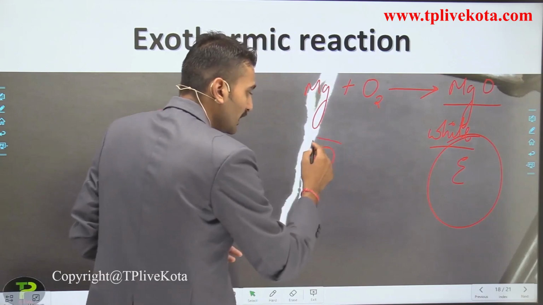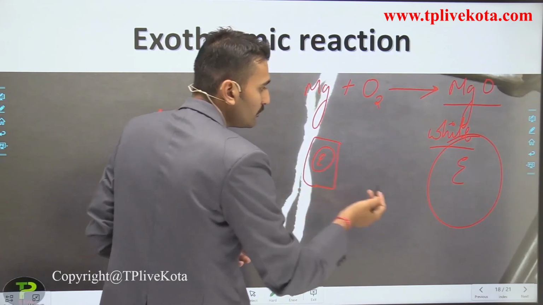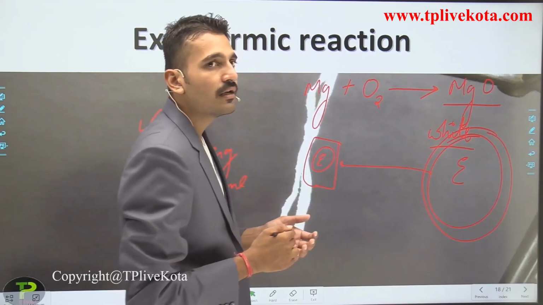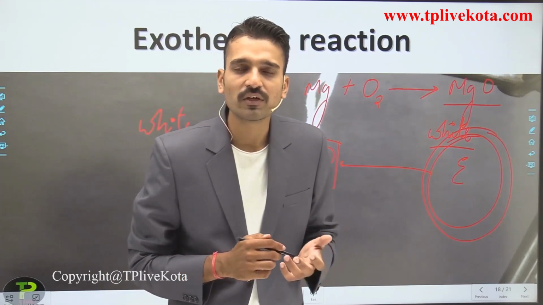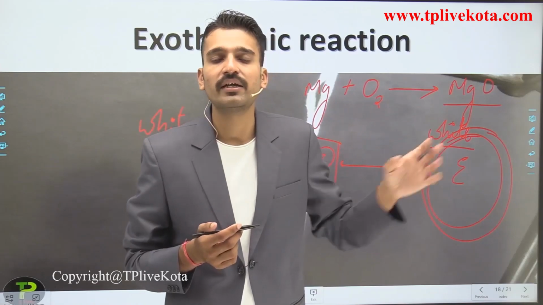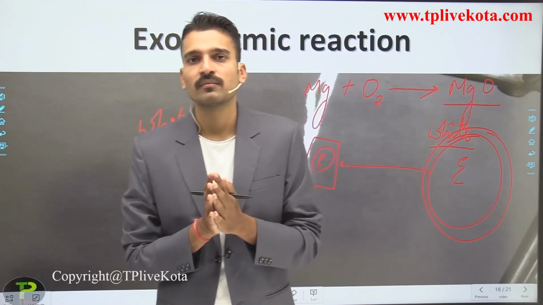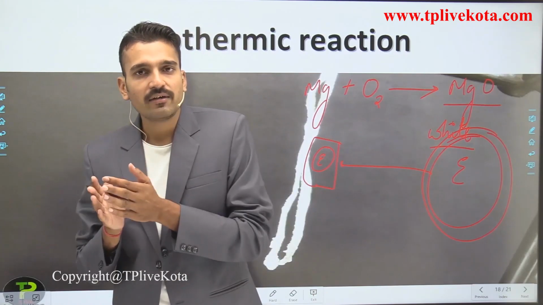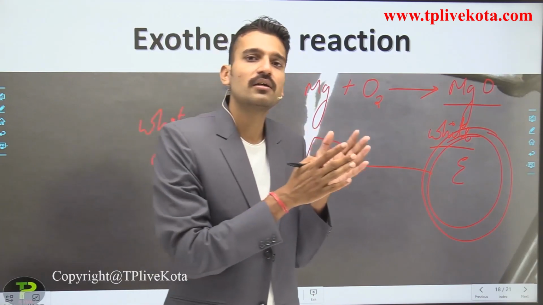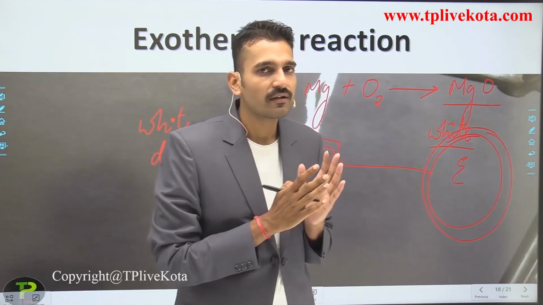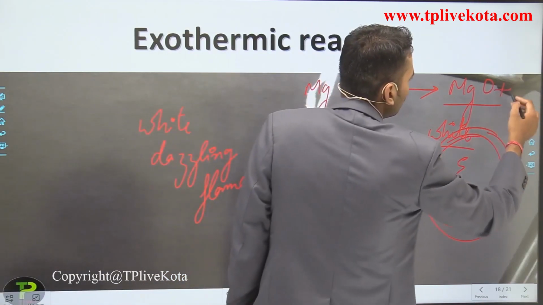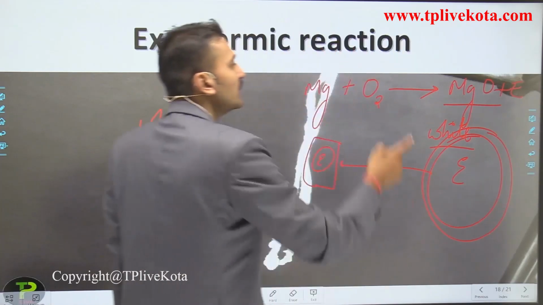If I subtract this particular energy from this energy, what I get is energy in negative terms. It means the energy is liberated. Or I can simply say the total energy is the total energy of reactant minus the total energy at the product side. You can see a large amount of energy is liberated from here, which is indicated by E.